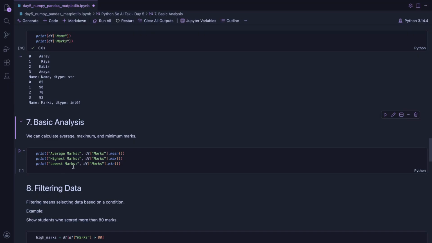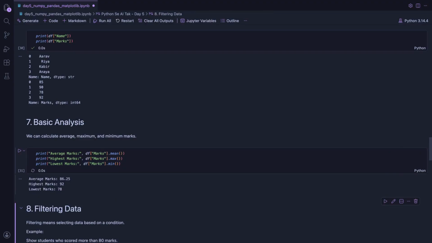So here we calculate average marks, then highest marks, then lowest marks using mean, max, min. So with only 3 lines we analyze student marks. Let's check it. See, this is why Pandas is very powerful.